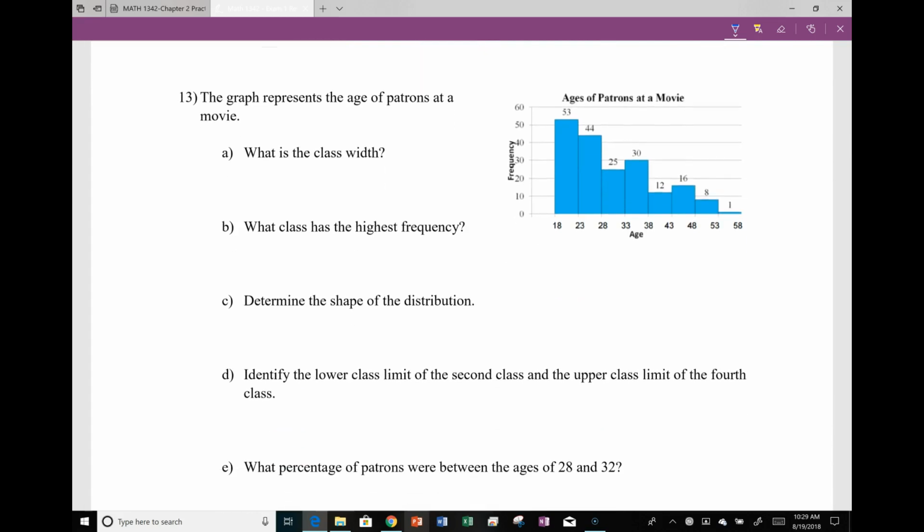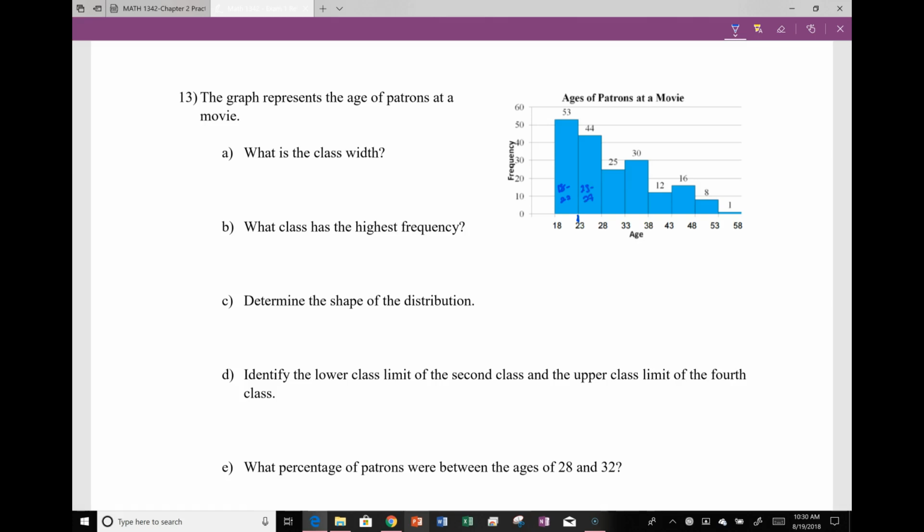This graph represents the age of patrons at a movie. So we have 53 people from the ages of 18 to 22. Recall that with this histogram, this only goes to 22 because the next one starts at 23.